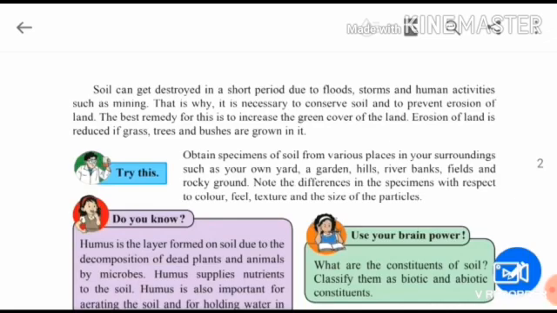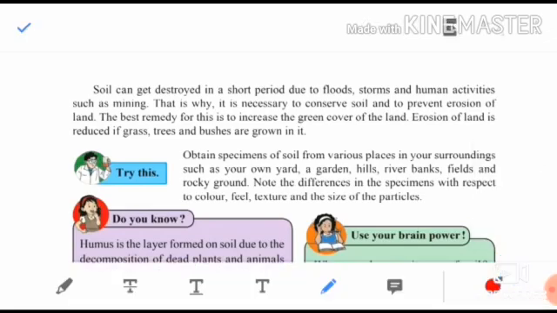That is why it is necessary to conserve soil. So you have to take some steps to protect the soil and prevent its erosion. So what can you do to stop this erosion of soil? The best remedy for this is to increase the green cover of the land. Green cover of the land means what, children? You have to plant trees. Green cover means what you can do to stop the erosion of the soil is you can plant trees. Yes or no? Trees you can plant. So erosion of land can be reduced if grass, trees and bushes are grown on it.